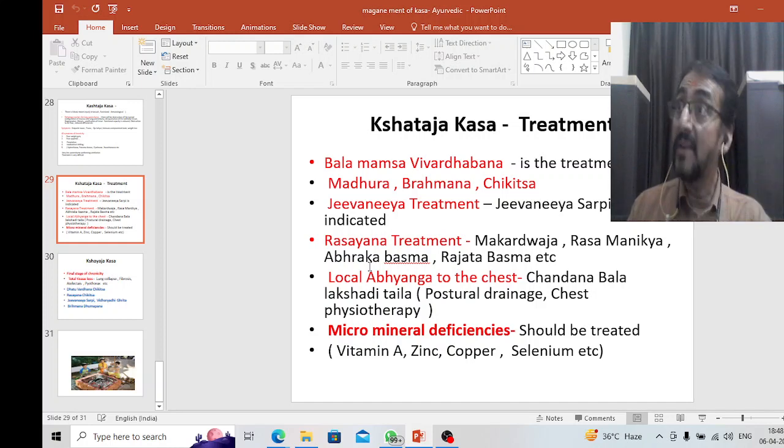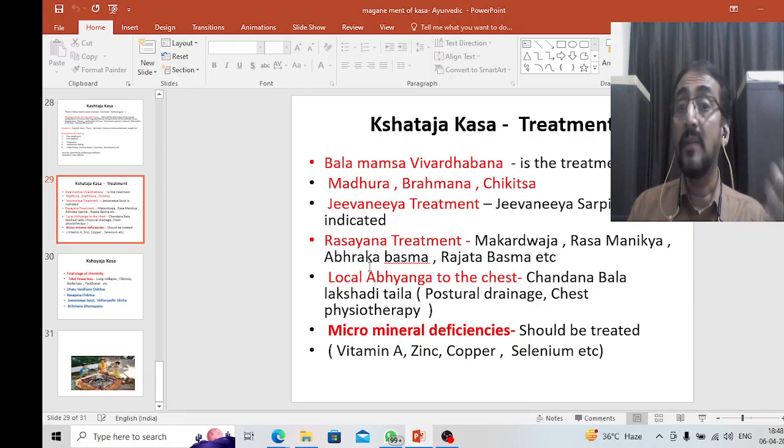Rasayana treatment is given. Rasayana treatment sometimes includes Makaradhvaja, Rasamanikya, Abhraka Bhasma, and Rajata Bhasma can also be given. Then local Abhyanga to the chest is always good, like Chandramala Lakshadi Taila. Chandramala Lakshadi Taila Abhyanga can be done.